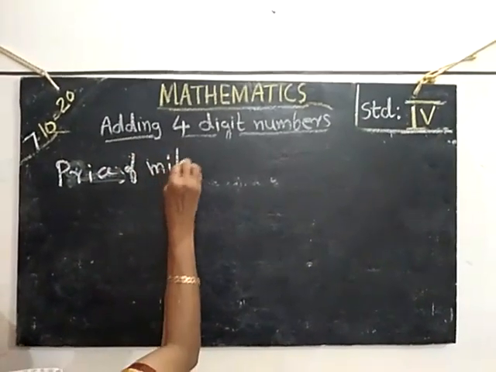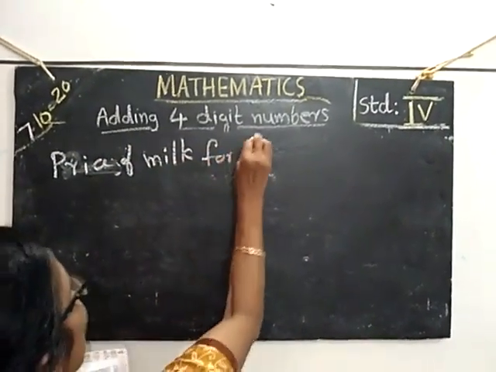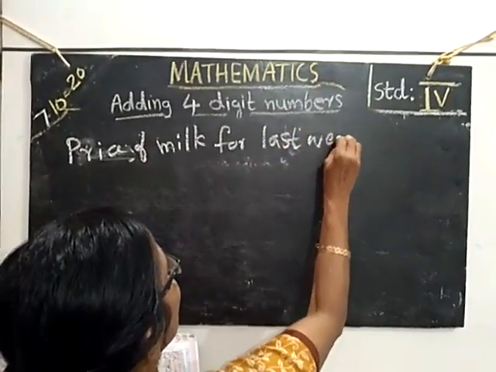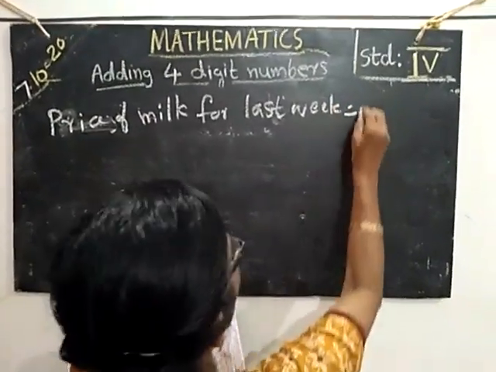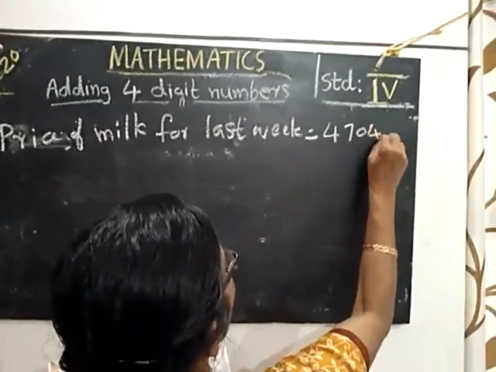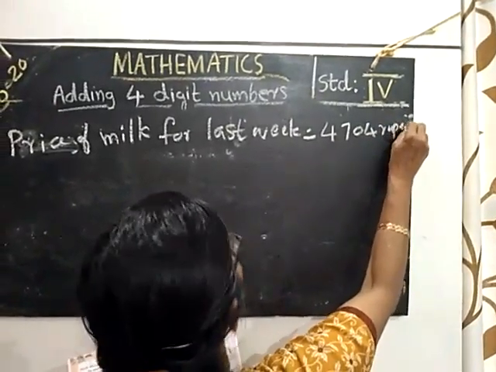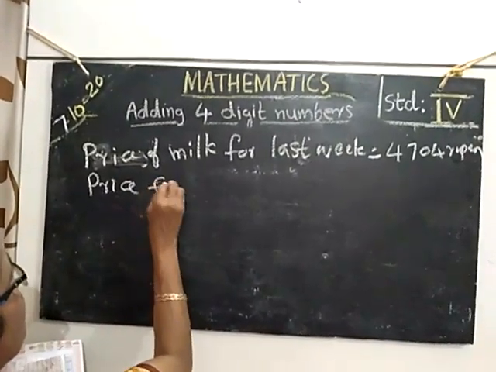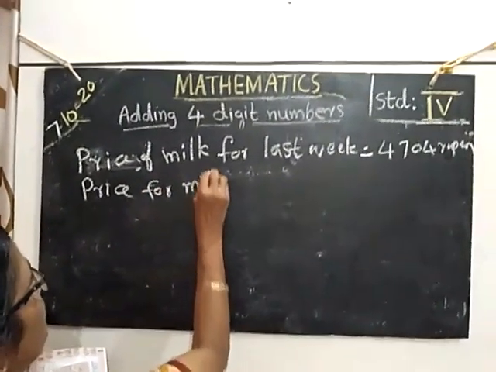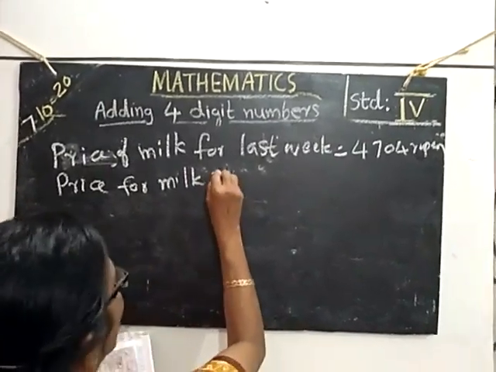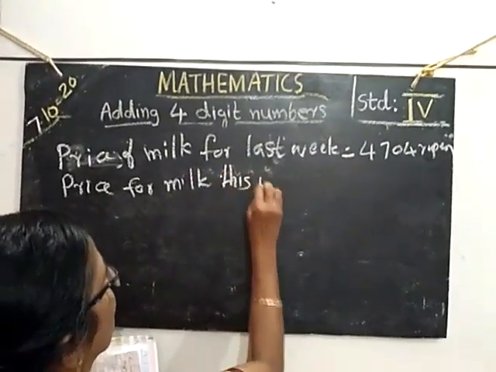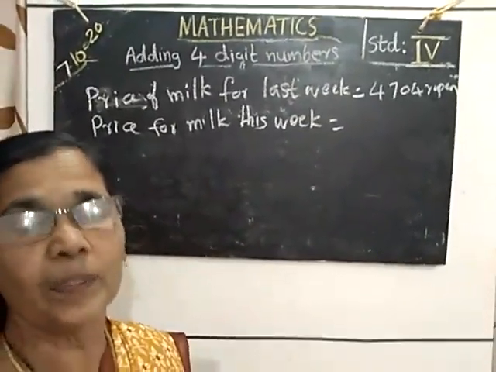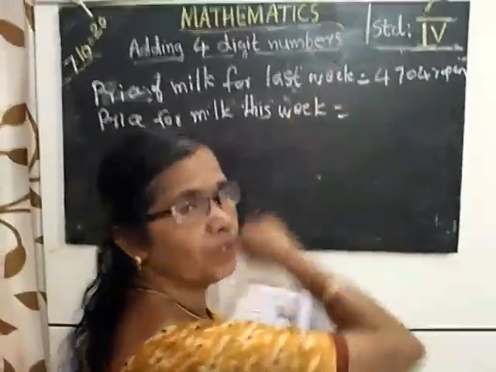Price of milk for last week is equal to 4,704 rupees. Then price of milk this week is equal to, this week 100 rupees less than last week.